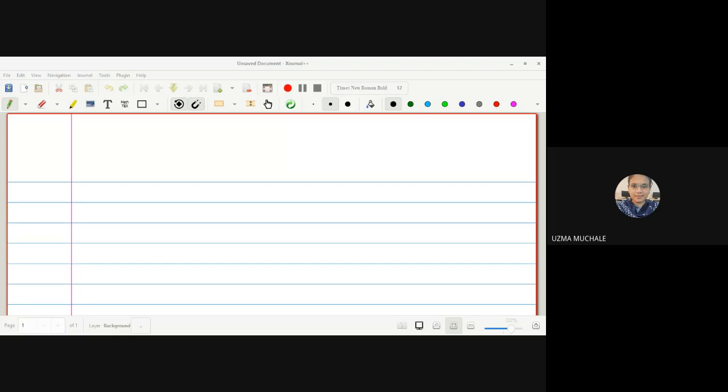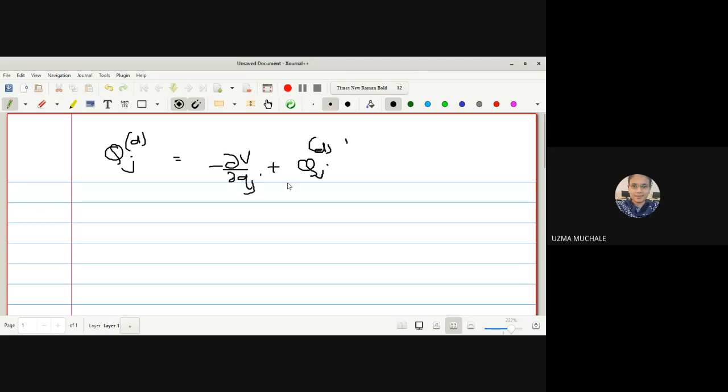Now we have written the equation Q_j^D is equal to minus ∂V/∂q_j, which is equal to Q_j^D dash, minus ∂V/∂q_j. Okay, so let me write down that equation. We are discussing the partially conservative system and we have obtained the relation Q_j^D is equal to minus ∂V/∂q_j plus Q_j^D dash. Up to this one we have obtained.